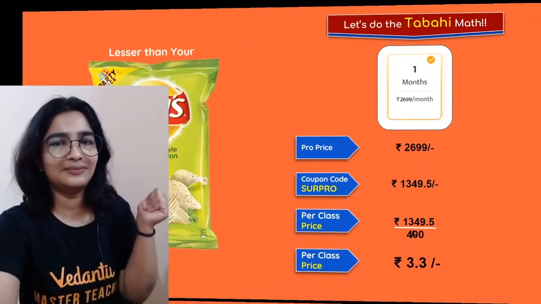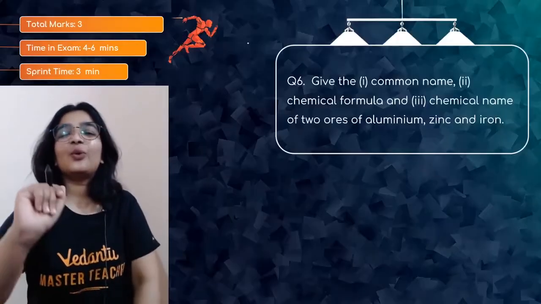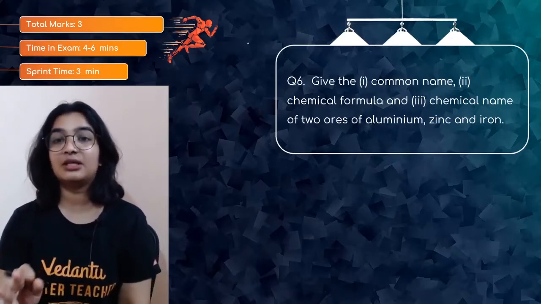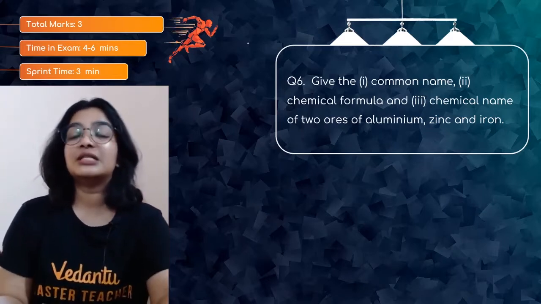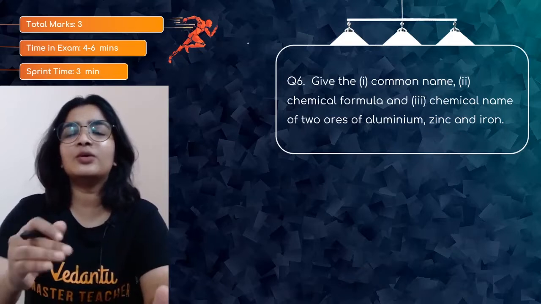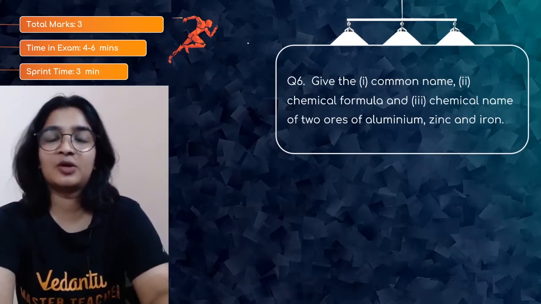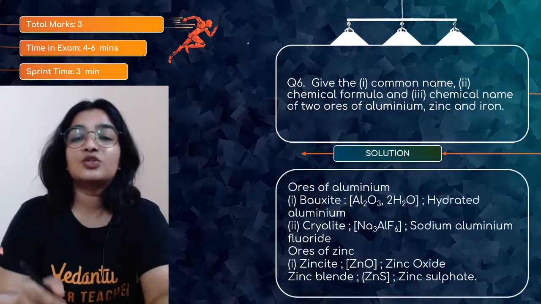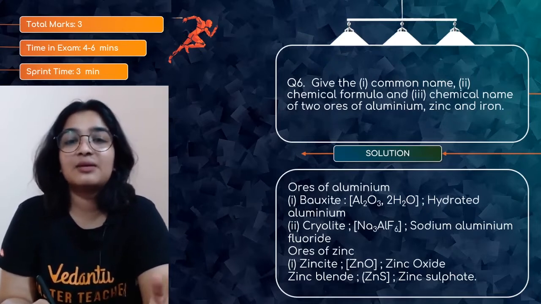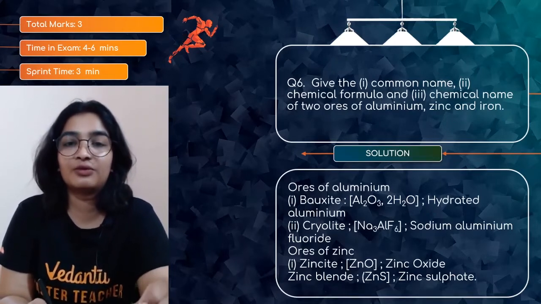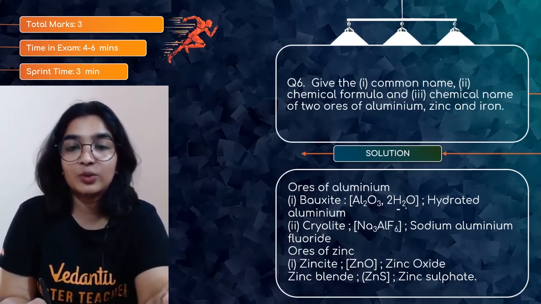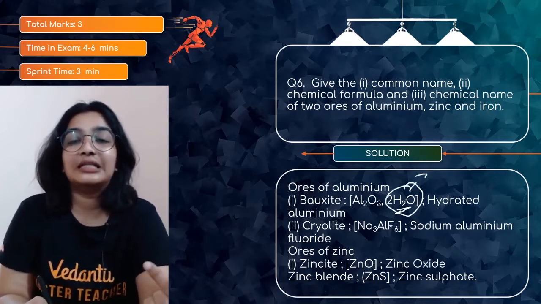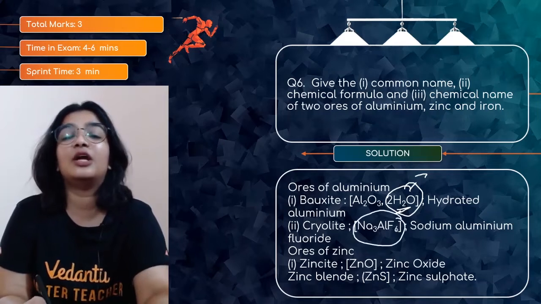Yes, understand? Good. So question number 6. Give the common name, chemical formula and chemical name of ores of aluminium, zinc and iron. So what are the ores which we have come across when you were studying metallurgy or any other chapters? Alumina, okay, so sodium aluminium fluoride, that is cryolite. Bauxite is a very, very important ore of aluminium, that is Al2O3.2H2O, hydrated aluminium, because it has water of crystallization. Next is cryolite, that is Na3AlF6, sodium aluminium fluoride.